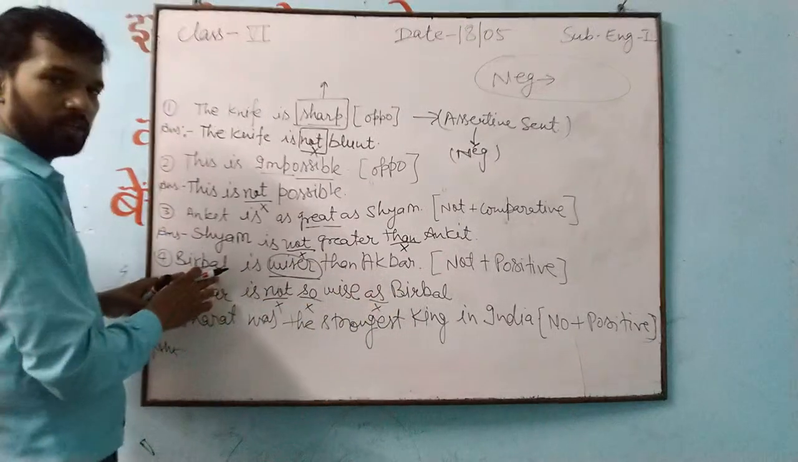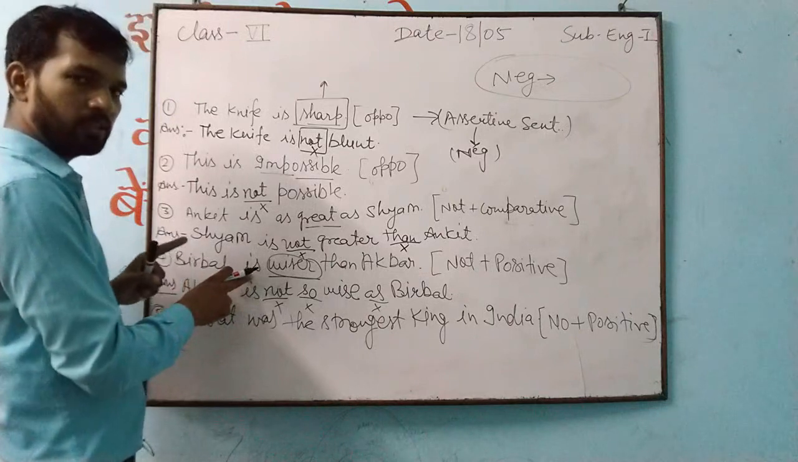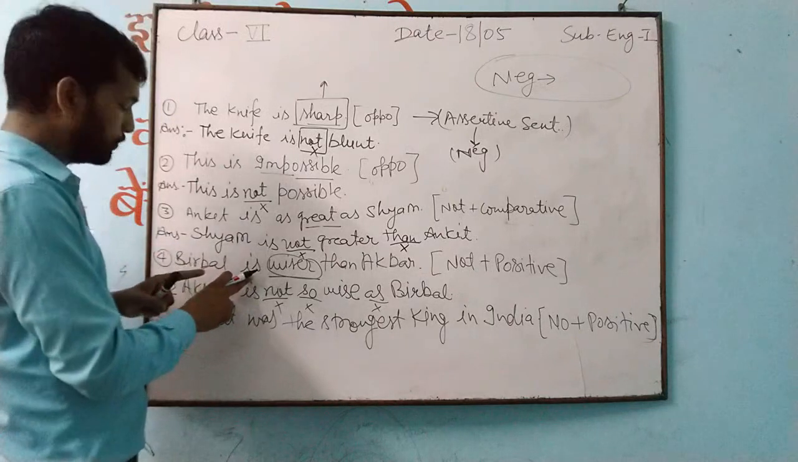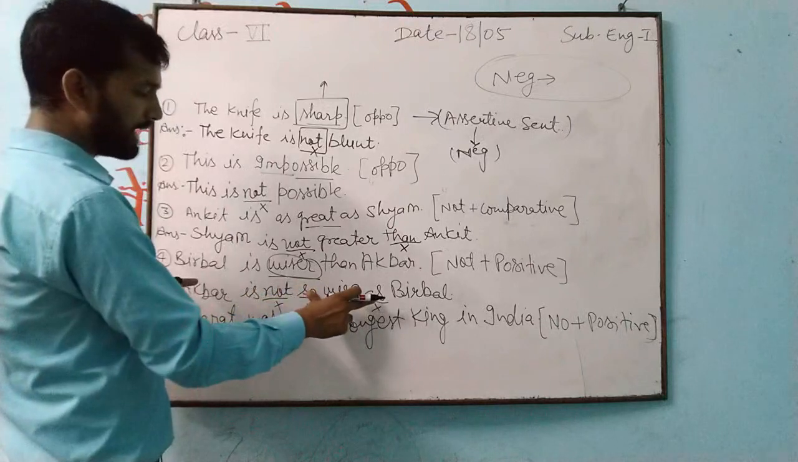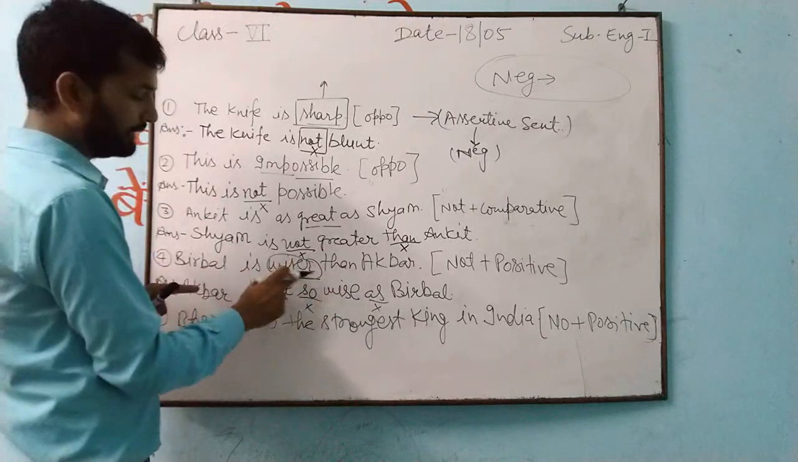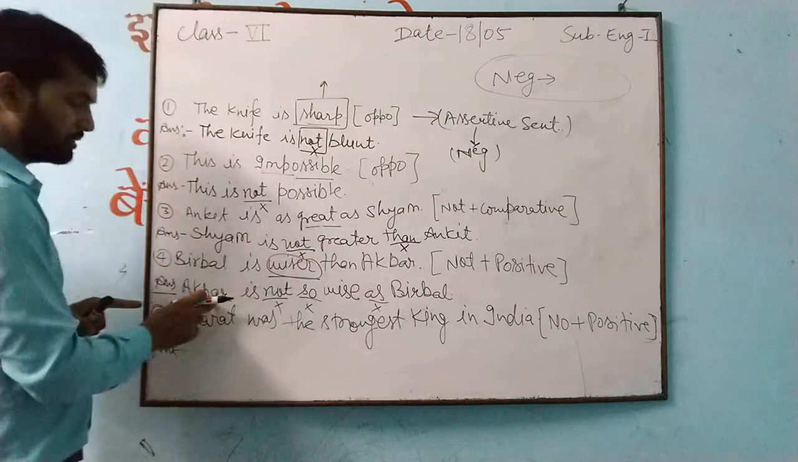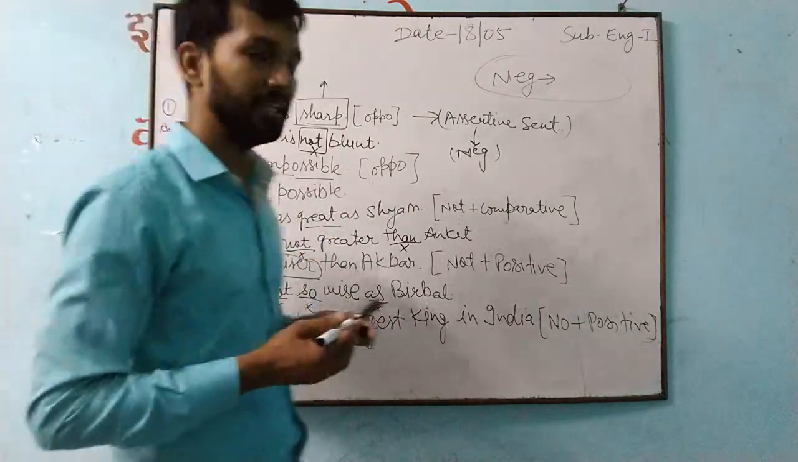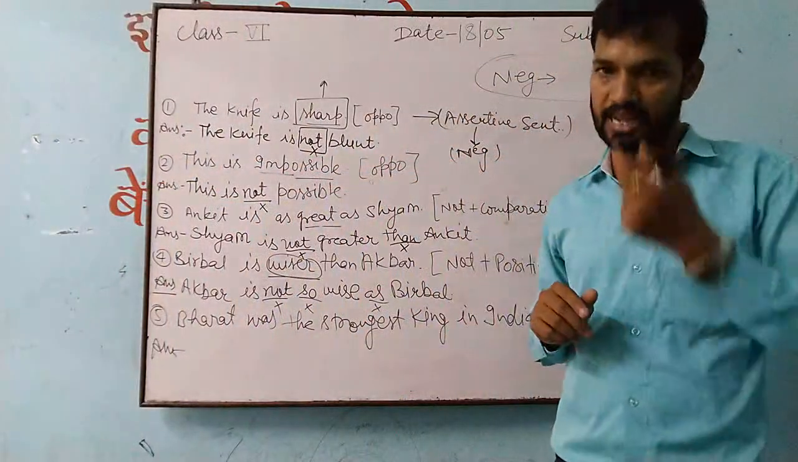And now after "so" what you are getting? Birbal. So Birbal you have written. After Birbal, the helping verb. This is in which tense? Whatever tense you will write, the same tense you will write. So Birbal is, this entire one changes into what? Wiser. So "so wise as" changes into "wiser". Then what? Akbar. So affirmative to negative and negative to affirmative, it will change like this only.